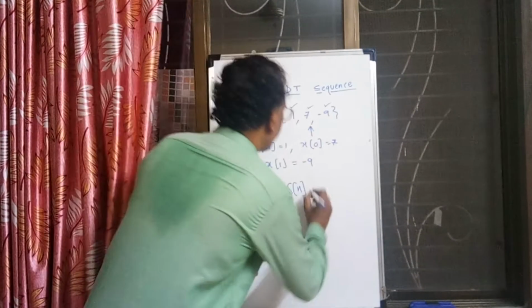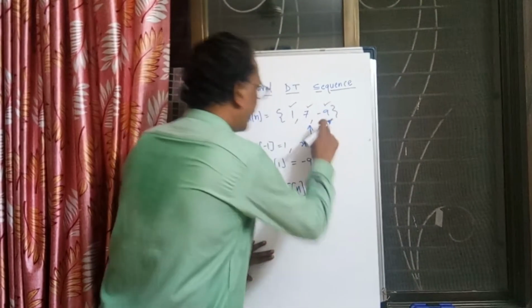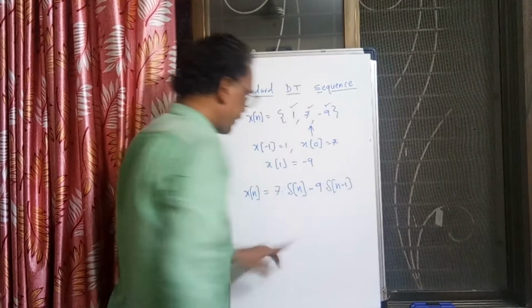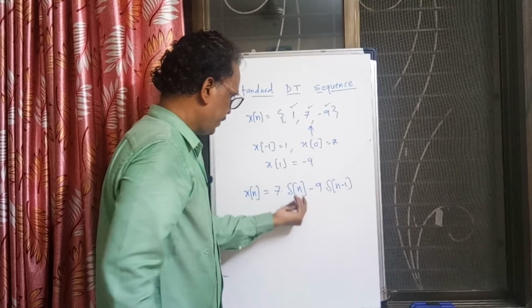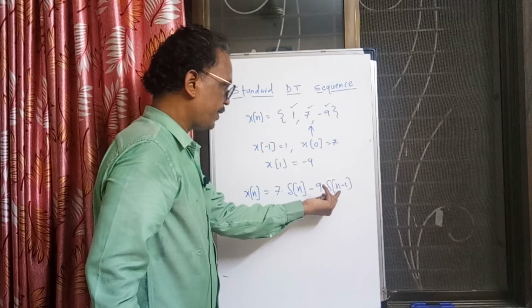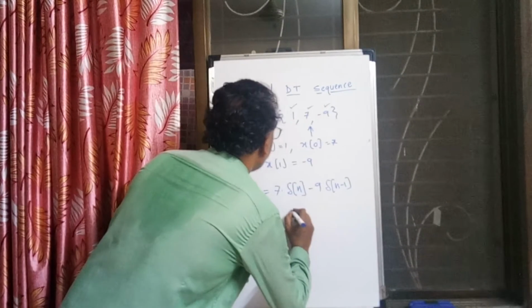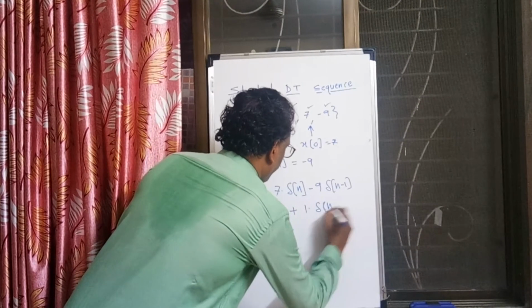Value is minus 9, but this 9 is sitting at n equal to 1. So n equal to 1, so del of n minus 1. If I say n equal to 1, 1 minus 1, 0. So del 0 has value 1. Here also n equal to 0, it has value 1. Here n equal to 1, it has value 1. And here n equal to minus 1, so that can be written as 1 into del of n plus 1.